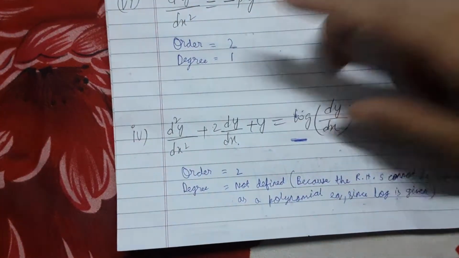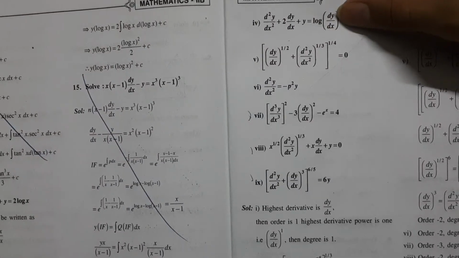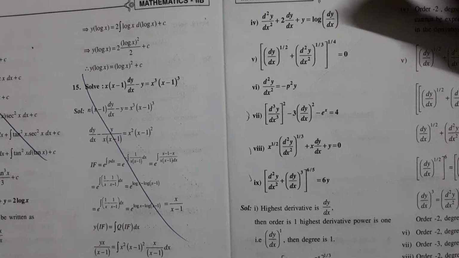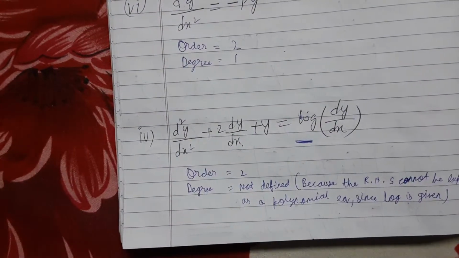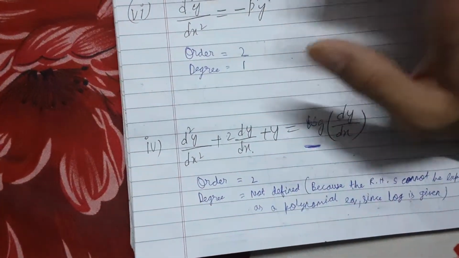Let us move forward to the fourth question. Which order is this? Here is the sum: d square y by dx square plus 2 into dy by dx plus y log dy by dx. Okay, right. Order. What is the order over here?